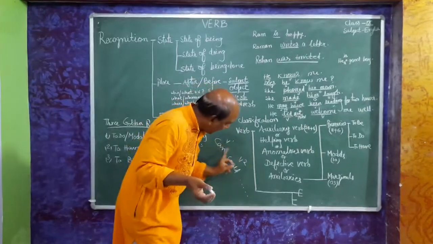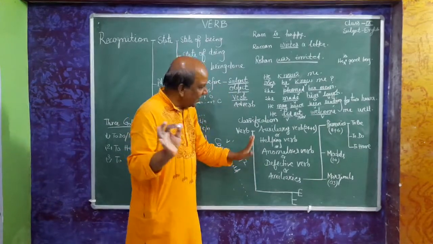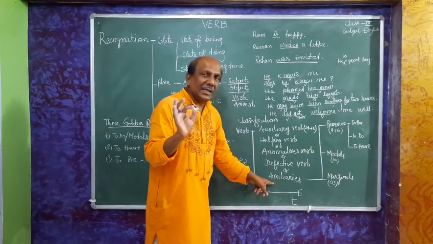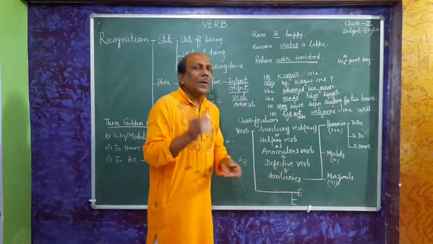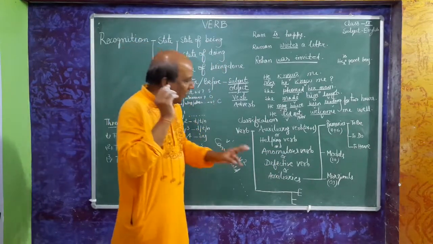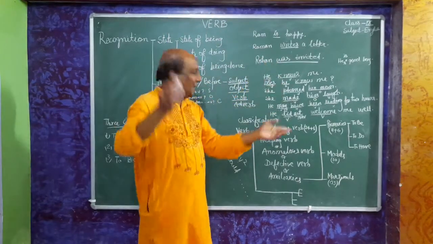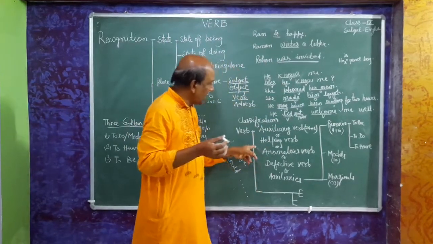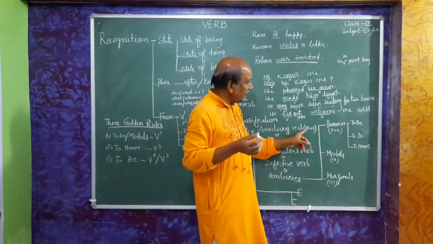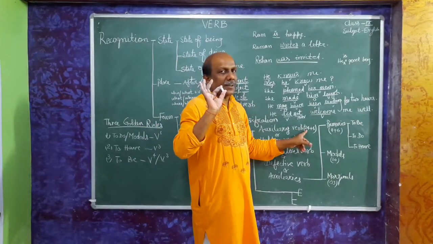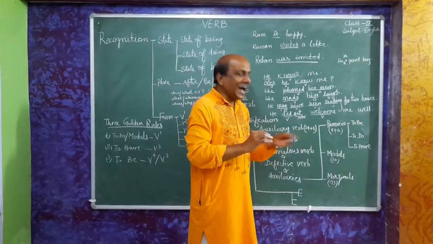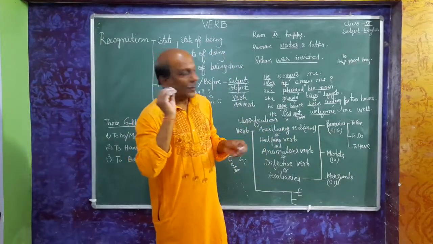So these are defective verbs. But we will call them auxiliaries. The plural of anything denotes a family, so auxiliaries are a family. There are 24 auxiliaries according to grammar. I have added 6 more.